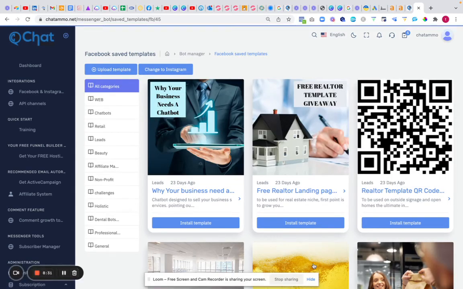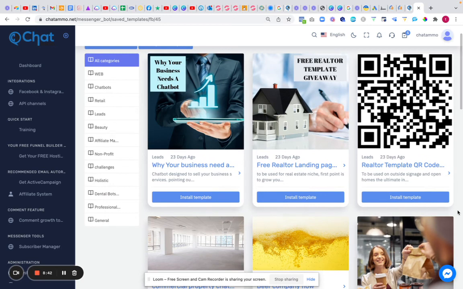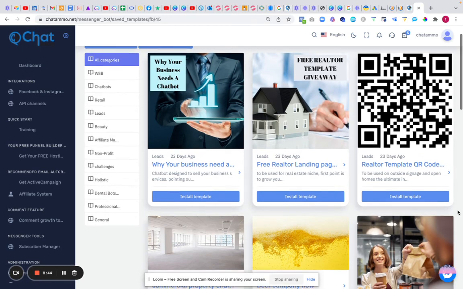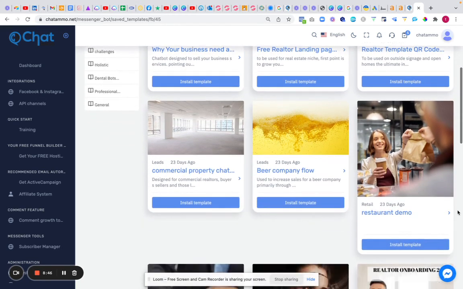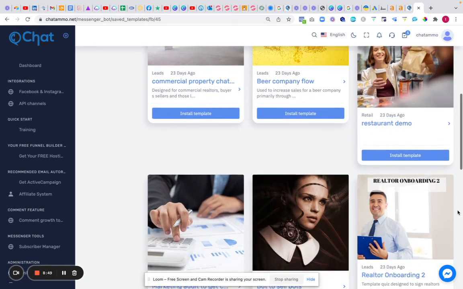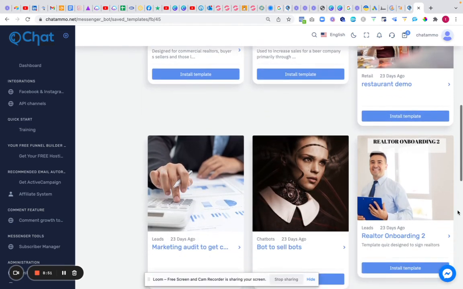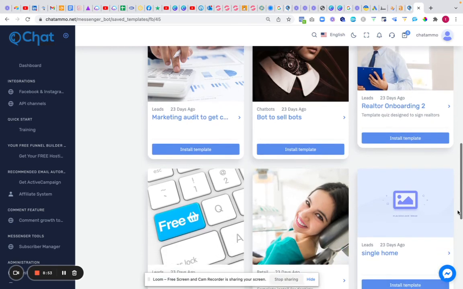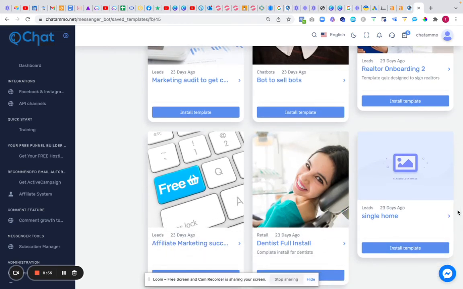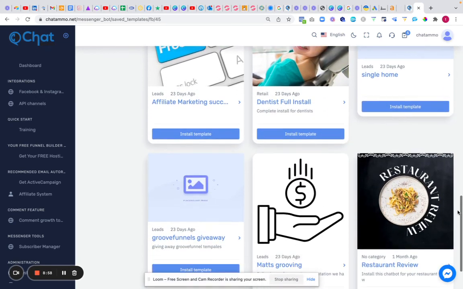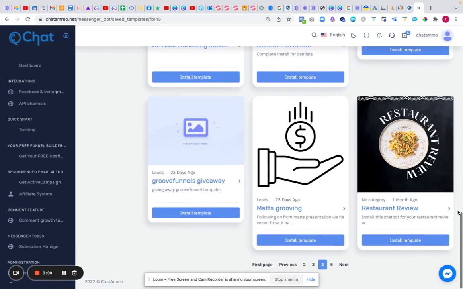Facebook ads, why your business needs a chatbot, another one you can put in there, field realtor template giveaway, so if you want to sell more Groove Funnels through realtors, realtor template QR code, which is quite cool, commercial property chatbot, B2B company chatbot, restaurant demo chatbot, marketing orders, bot to sell bots, realtor onboarding, affiliate marketing, dentist, single homes, Groove Funnels giveaway, Matt's Groove, which was Matt Light.